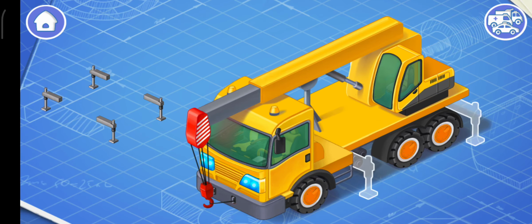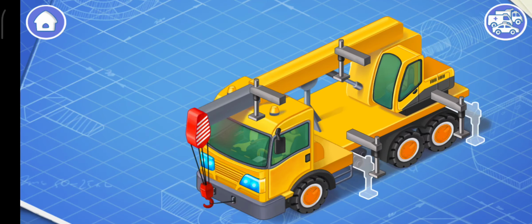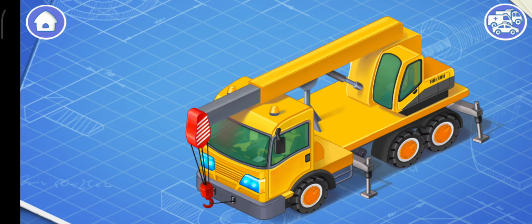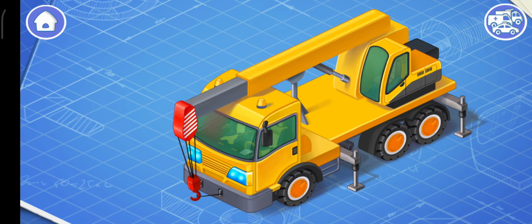And now we need to install the crane's outriggers. The outriggers are needed to increase the stability of the crane when it moves loads. It's time to install a counterweight. The counterweight is needed to prevent the crane from falling forward when it lifts the load. Keep up the good work.